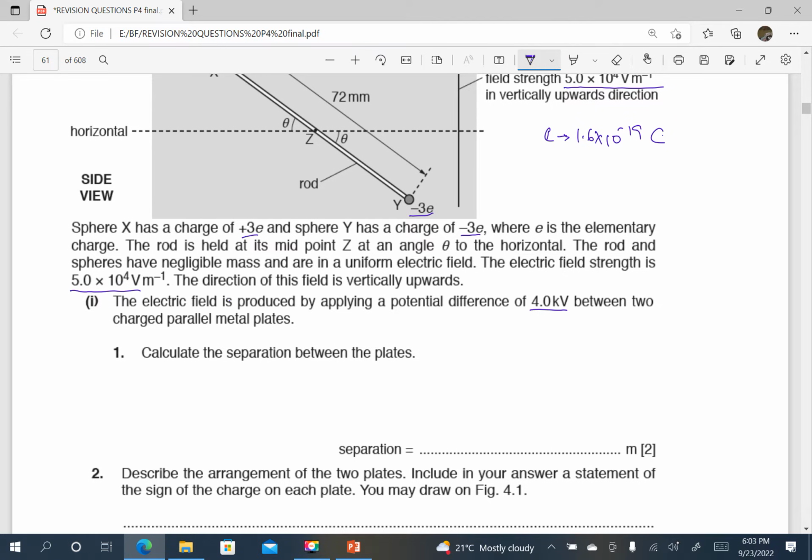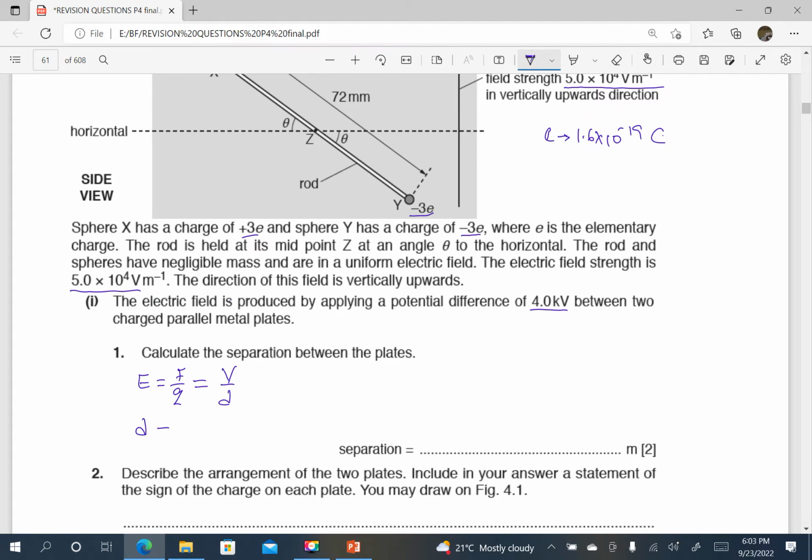Remember, we have already defined electric field strength E as the force acting on a unit positive charge, but we earlier established that electric field strength is equal to V over d. So we now want to find the distance between the plates, which is small d.